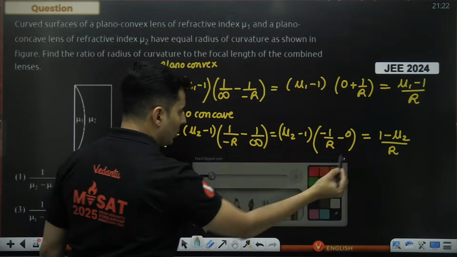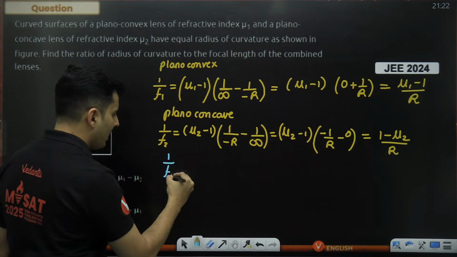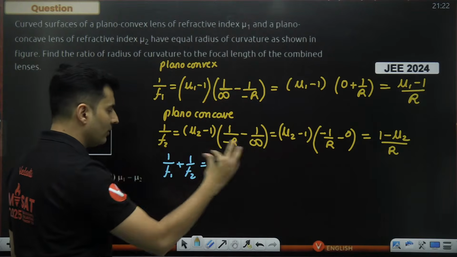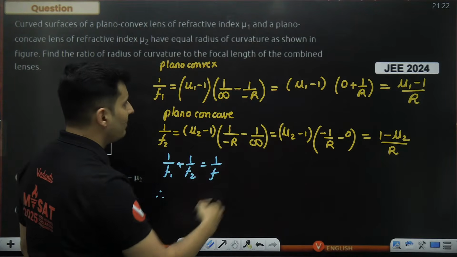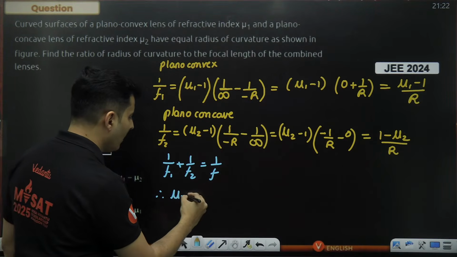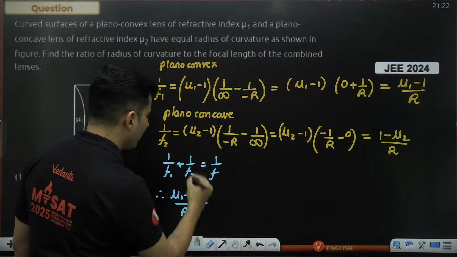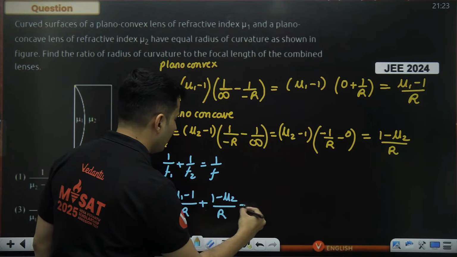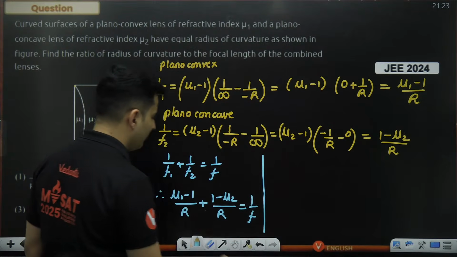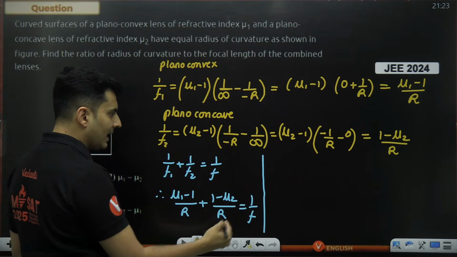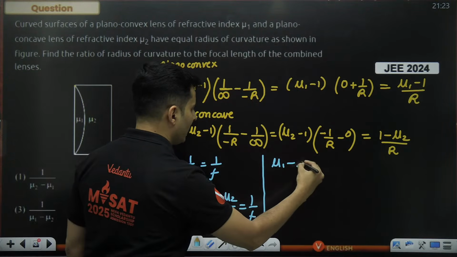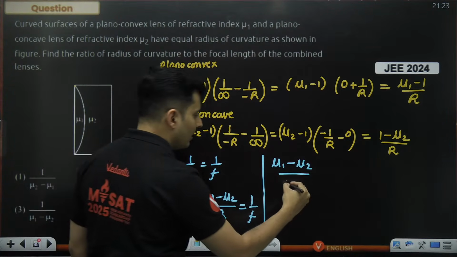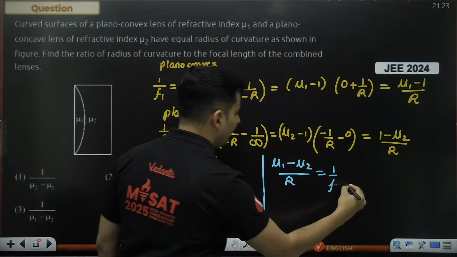Now, for the total combination, 1 by f1 plus 1 by f2 is 1 by the total focal length. What is 1 by f1? It is (mu1 minus 1) by r. What is 1 by f2? It is (1 minus mu2) divided by r. And this is nothing but 1 by f. So minus 1 and plus 1 cancel, and we have mu1 minus mu2 over r, which is 1 by f.